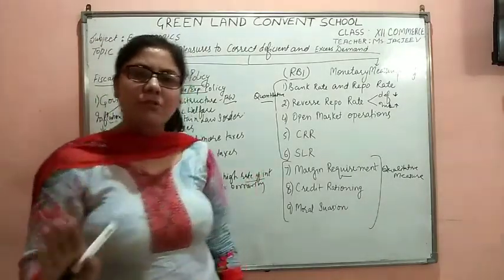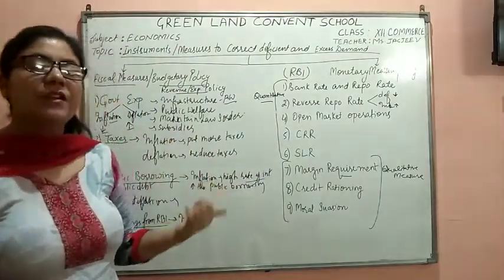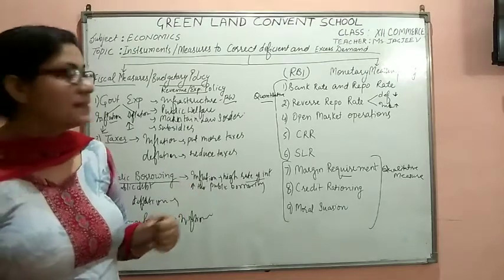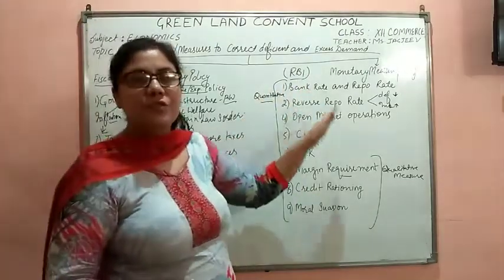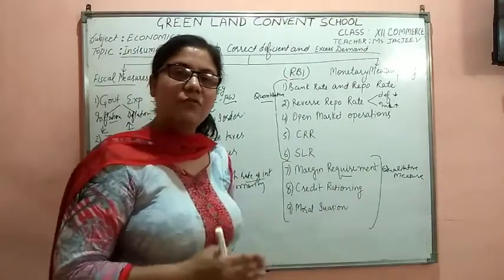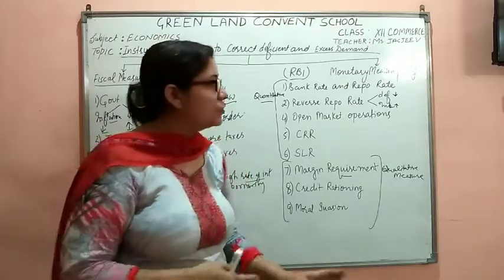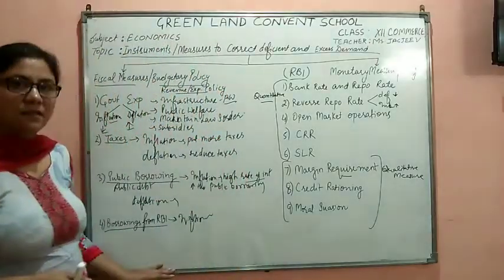You need not go for the situation of deflation. If it is asked how RBI controls the situation of deflation, this is the way RBI is controlling. You have to tell only for deflation, not inflation. So in this way you answer this question.